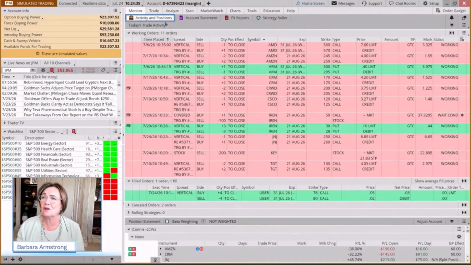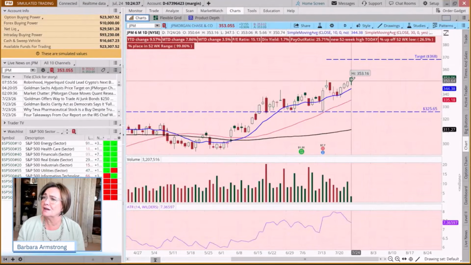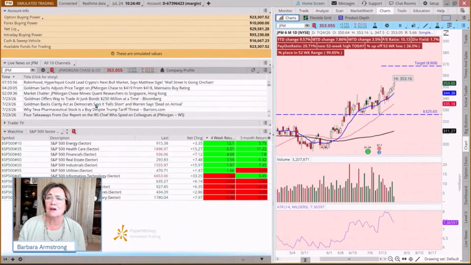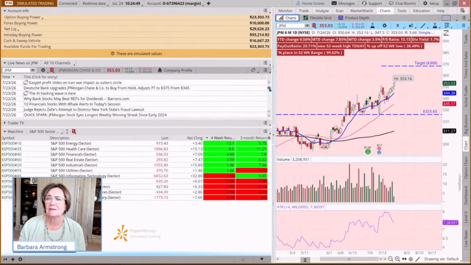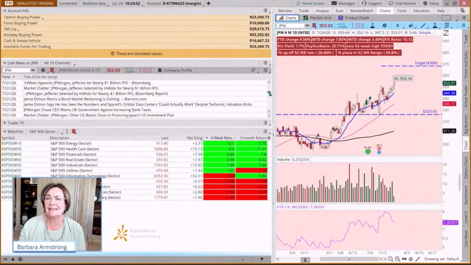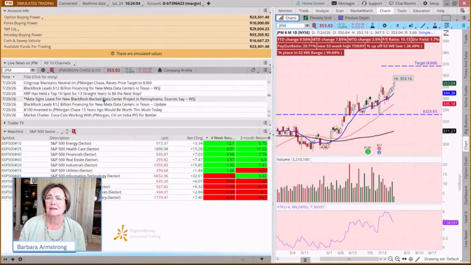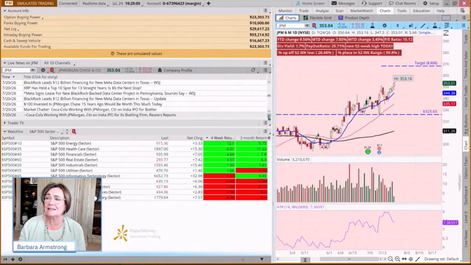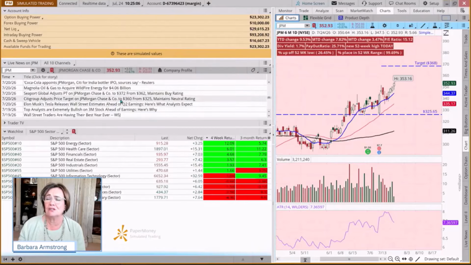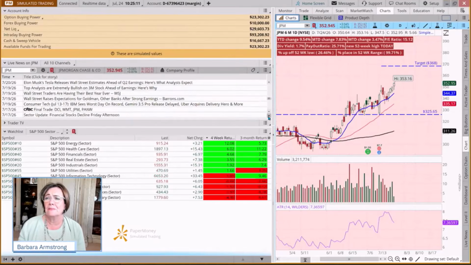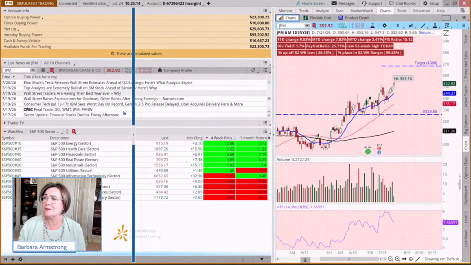Do I have a JP? We don't have a JP Morgan in here. But could we look at this and say, well, what are the analysts saying on this? Well, they're raising targets to 419. It's currently sitting at 353. If we just scroll down and scan for other analysts, one raised their price target to 360. And just because these analysts are raising their price targets doesn't mean they're right. Seaport to 372, Citigroup to 360 from 325. Like that's a big move. But overall, it seems to be pretty bullish.